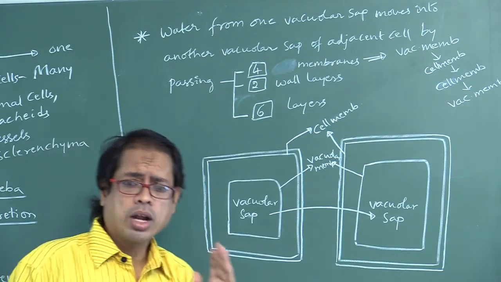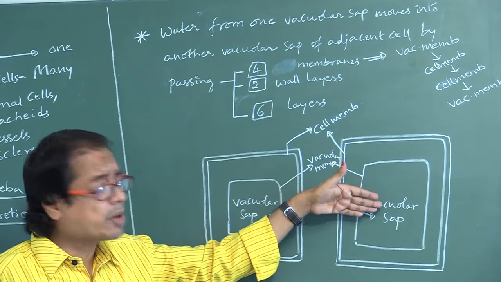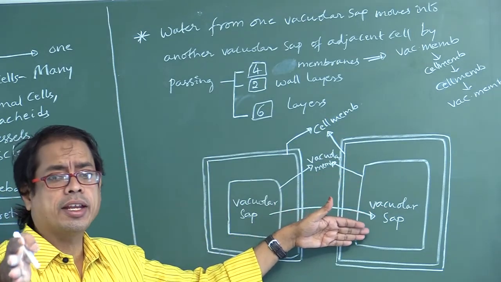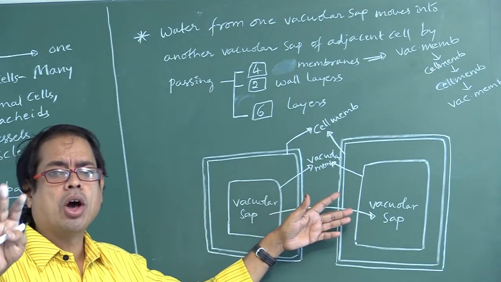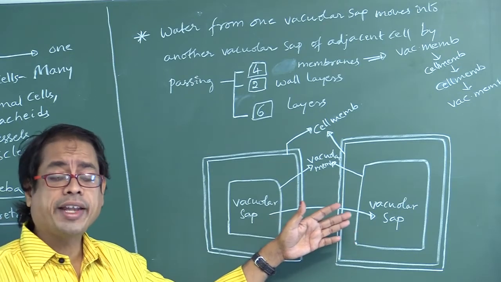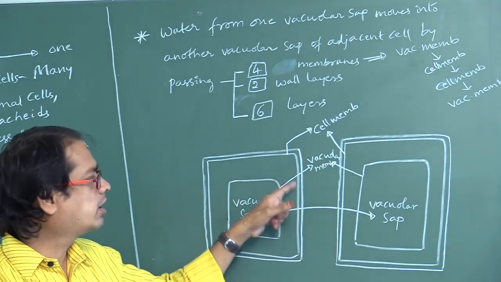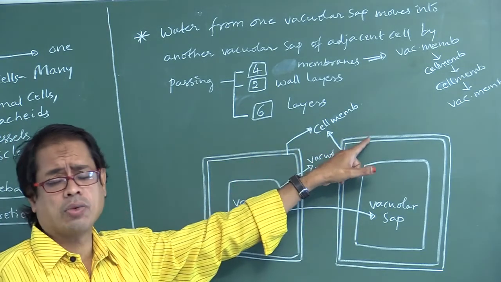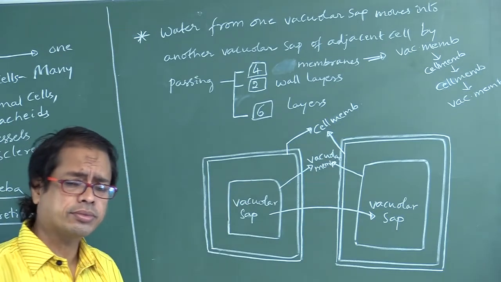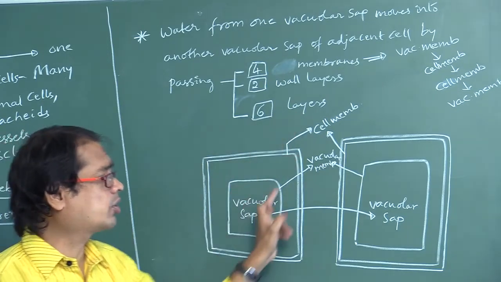So if water moves from one vacuolar sac to another vacuolar sac of an adjacent cell, it has to cross 4 membranes and 2 cell wall layers, total 6 layers.